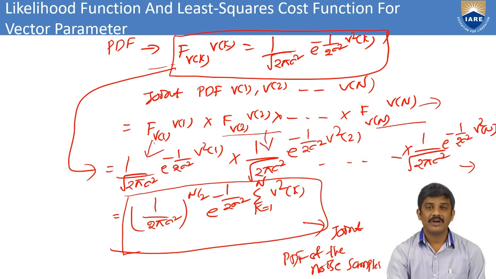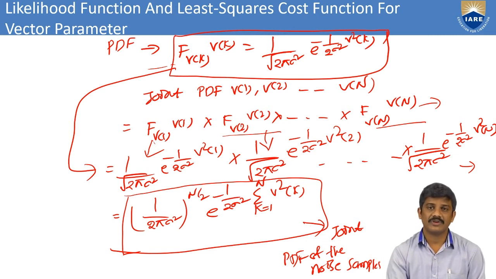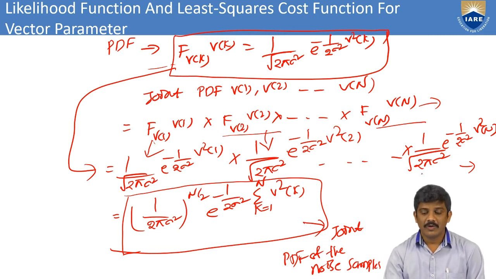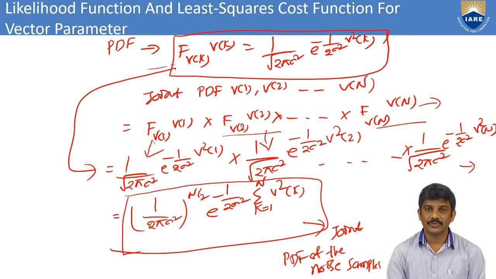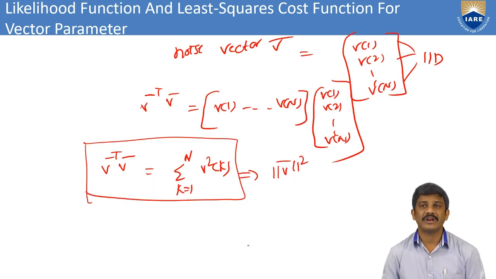Next, coming to this one, 1/√(2πσ²) into e^(−v²(2)/(2σ²)), and so on up to n samples. For completion, I take this as (1/(2πσ²))^(n/2) e^(−(1/(2σ²)) summation of k equal to 1 to n v²(k)). I have taken the joint PDF of the noise samples.